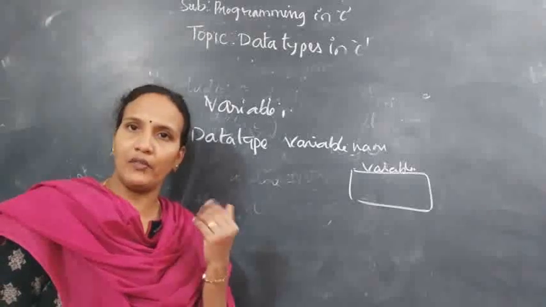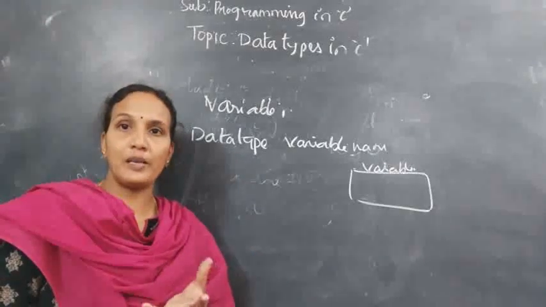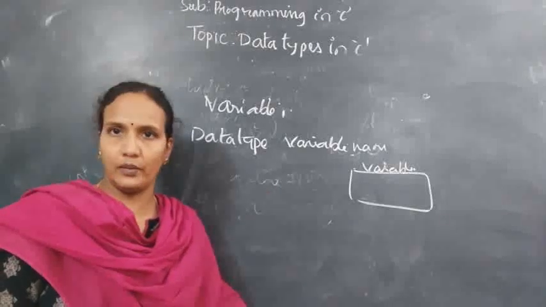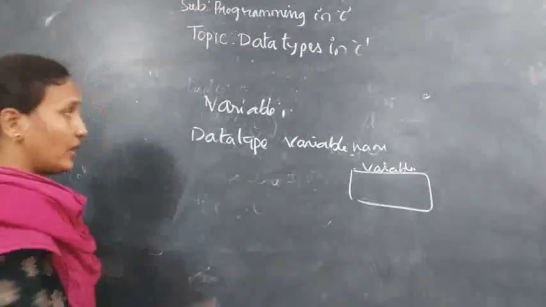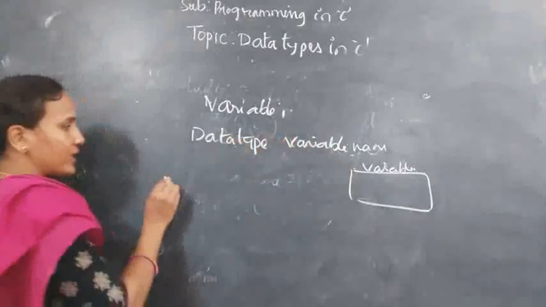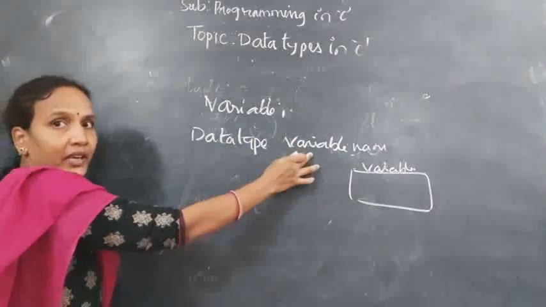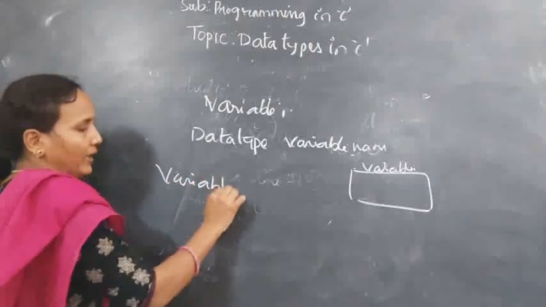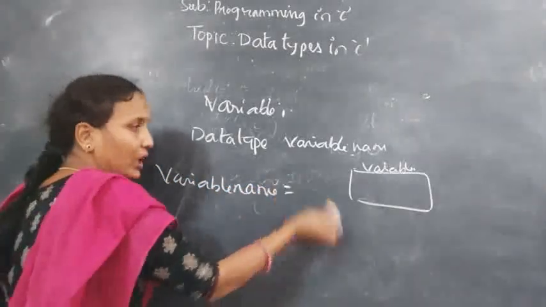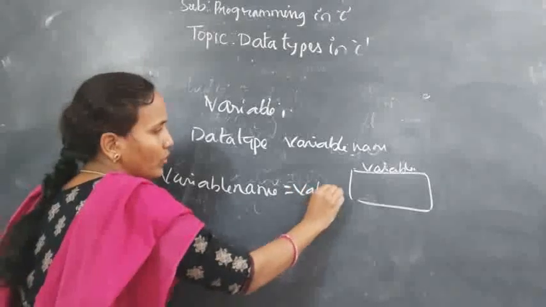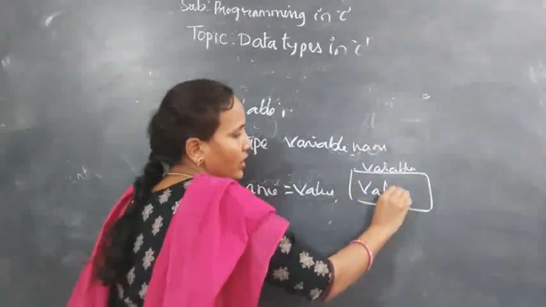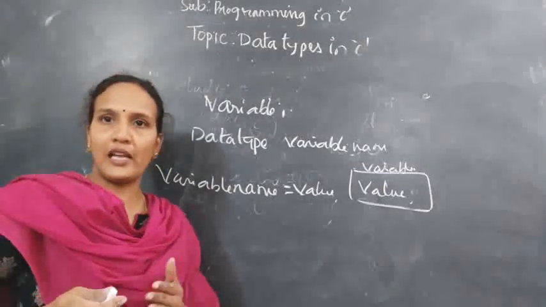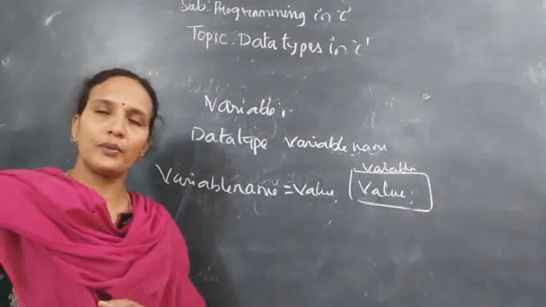Whenever you have declared a variable, a memory block will be assigned to that variable so that you can store a value in it. Next, if you want to initialize, you have already declared, so no need to declare again; directly use the variable name equals whatever value you want to store. That value will be stored in this block. This is the general scenario when you are storing a value in a program.